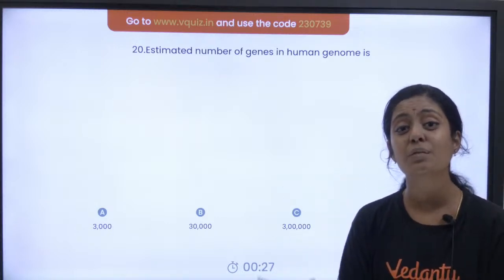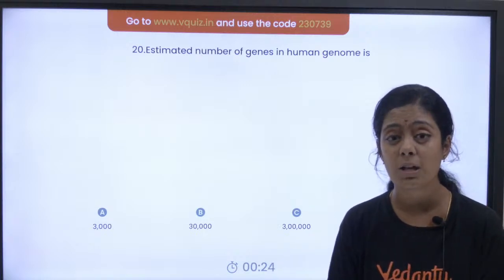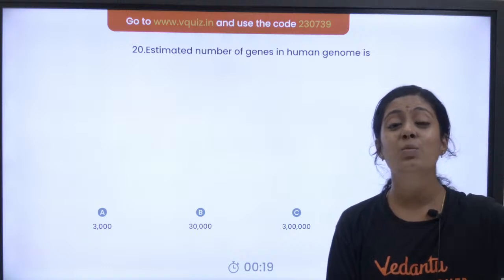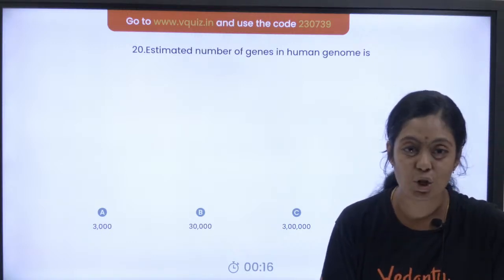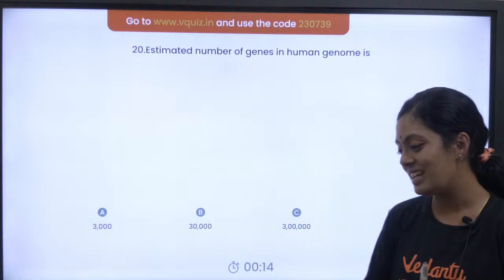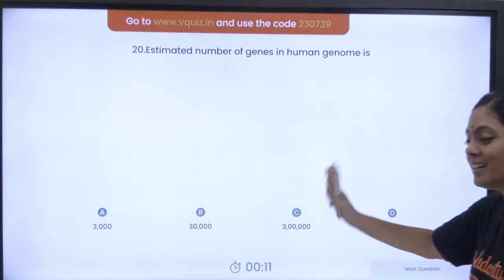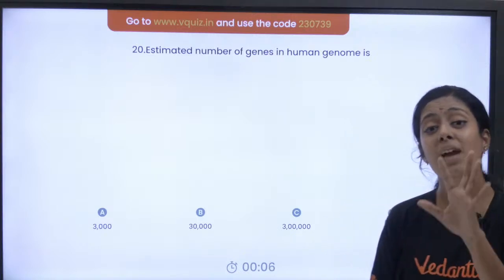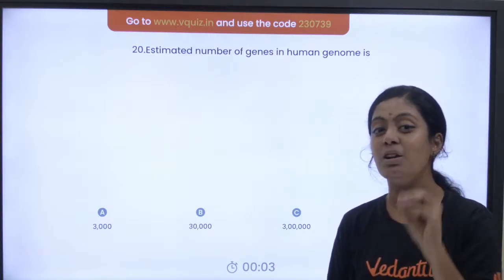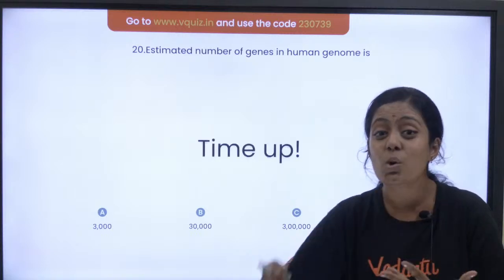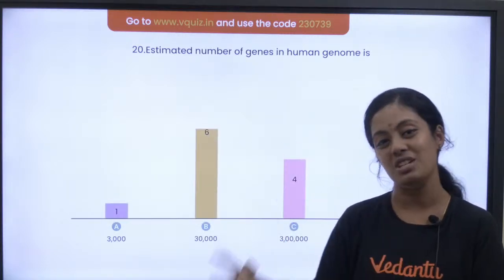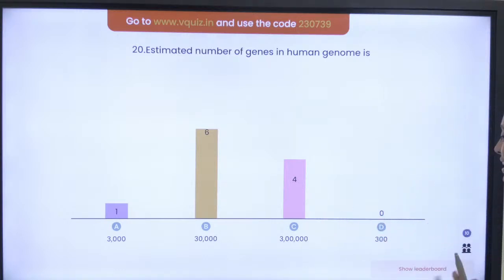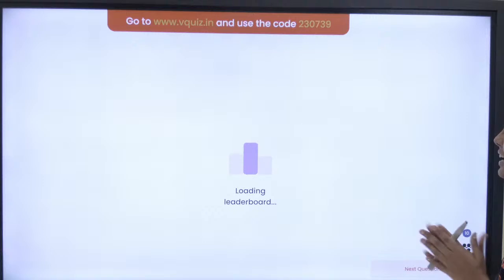Because most of the genome is non-coding, pasangla. Many of the nucleotides we have do not code for anything. That is why we call it junk. What is junk? It has no function at all. That is what we call junk DNA. So the right answer is 30,000 genes. Of these 30,000 genes, we humans know the function of only 50% of the genes, pasangla. Still we are yet to discover the function of the rest of the genes. Okay? Yes. The answer is option B. Very good. Let's see the leaderboard.